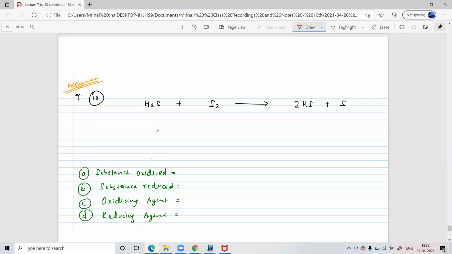Okay, this one I had given as an assignment. So what happened here, guys? Explain, tell me. Where is the oxidation happening? Where is the reduction happening? Sir, hydrogen sulfide is removed and iron is added.